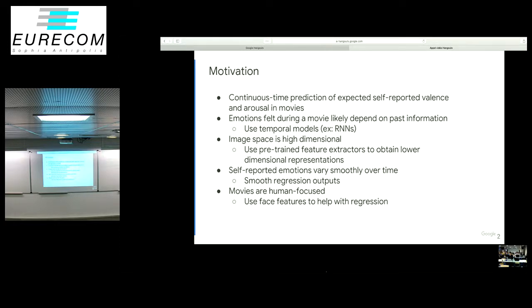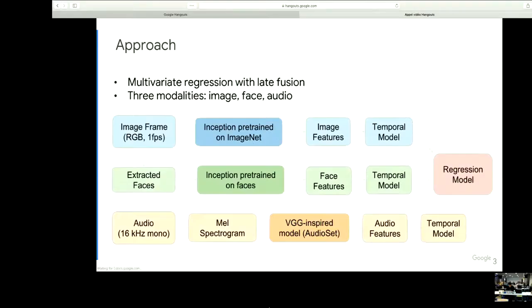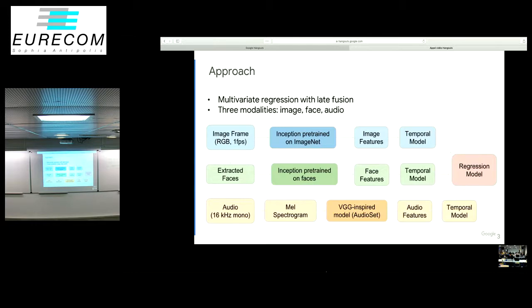Our final observation is that most of the movies are human-based, and a lot of the frames contain faces. Therefore, we use face features to help with our regression models. So we approached the problem as a multivariate regression problem. Basically, we wanted to model potential correlations between the two output dimensions, and we used late fusion of our 3 input modalities to achieve this. So I'll just go through what we did for each of the modalities in turn.